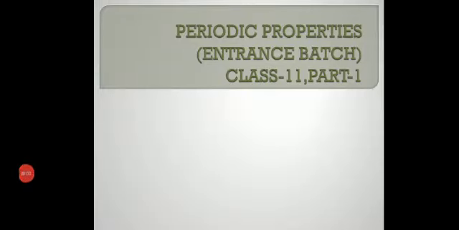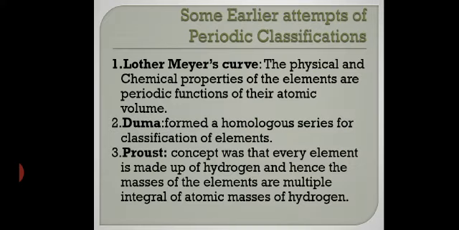Now, starting with the periodic properties. We have learnt about the periodic properties in the regular classes. Here we are going to study a little bit more about it. The earlier attempts at periodic classification were made first by Doebereiner.